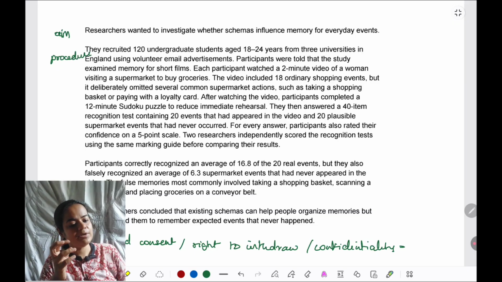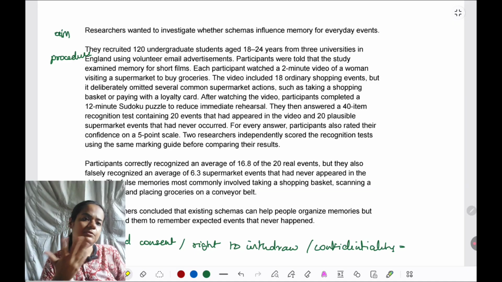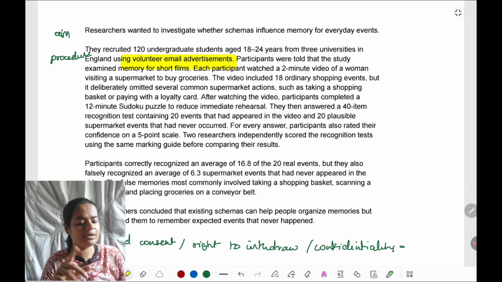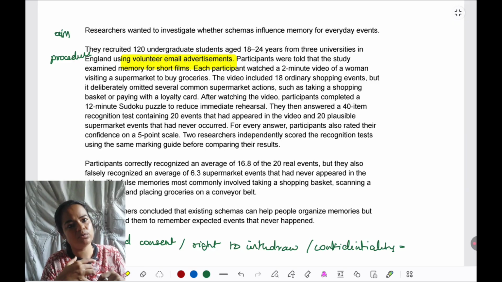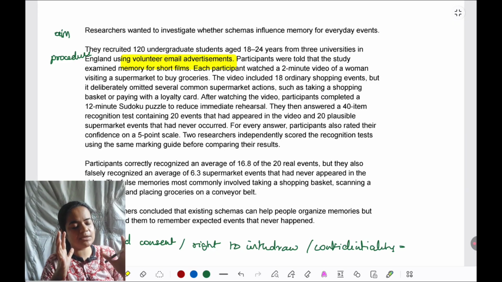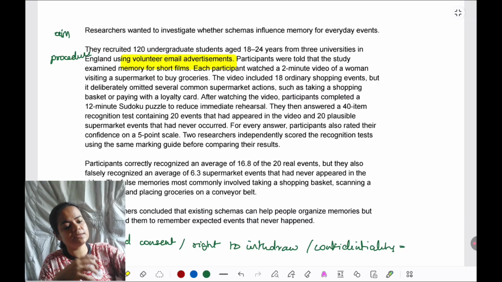They recruited 120 undergraduate students from volunteer email advertisements. Volunteers suggest that there is at least some level of informed consent. It's not a field study where participants don't know your study is taking place and have no idea. Definitely not. They are volunteers on their own. They are coming to participate, even if a false purpose has been given. Some purpose has been given. They know that they are in a research study, so it will be a plus for informed consent.